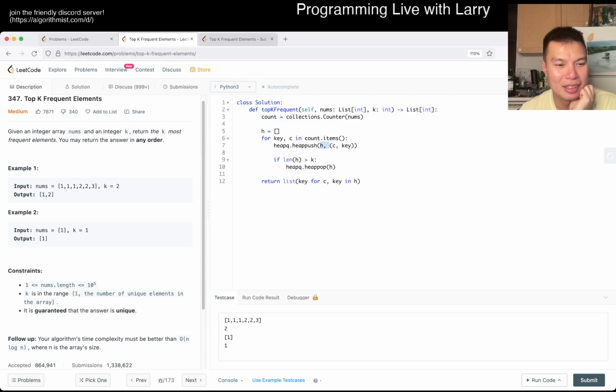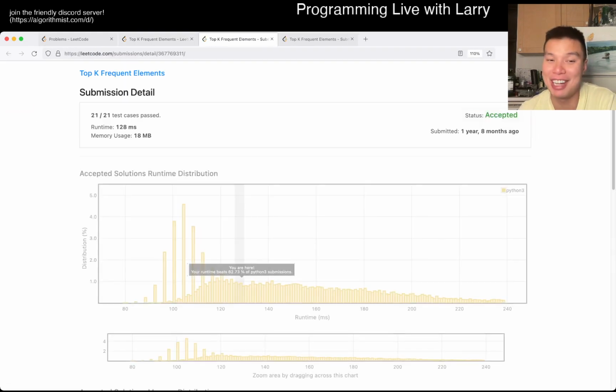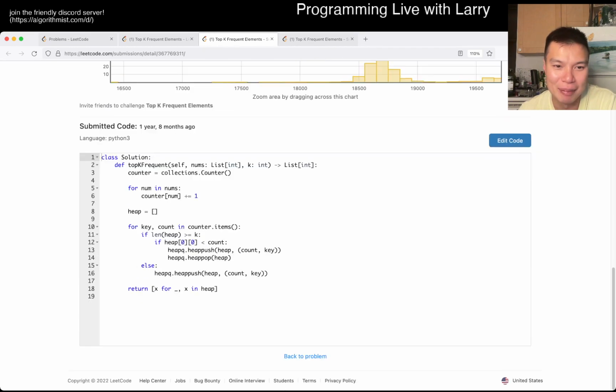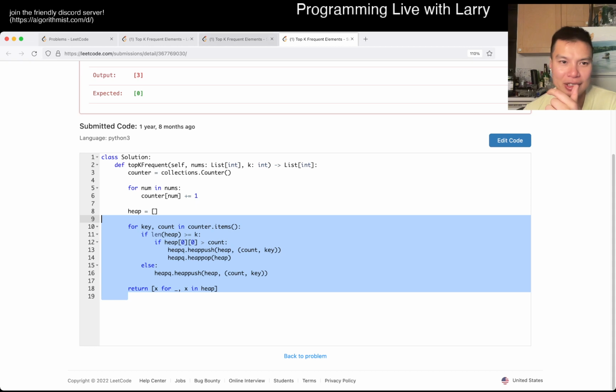Past letter K is in the range. Why is this wrong? Okay, I'm always trying to learn from past mistakes, though we should analyze today's solution first. But let's see, what did I change to fix this? Oh, I see what I did. I just had the signs wrong. Wow, that is subtle. That's kind of actually also why I start writing it in a different way. This one's the correct one, yeah.